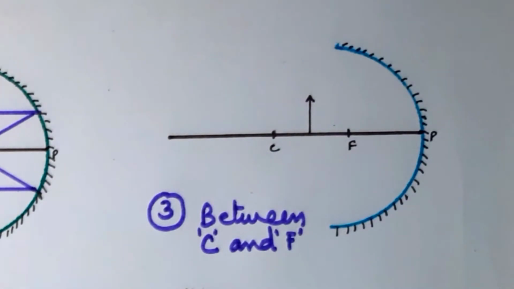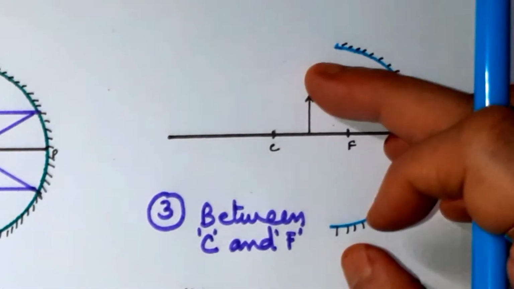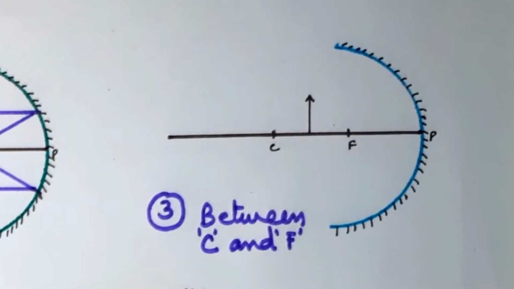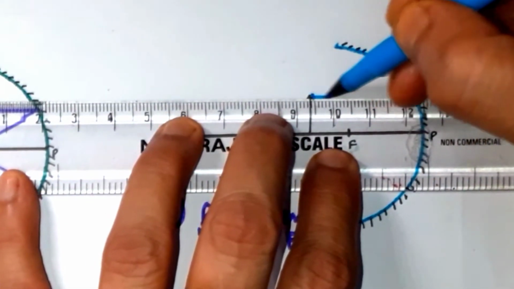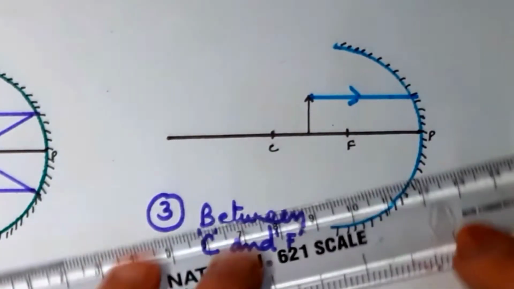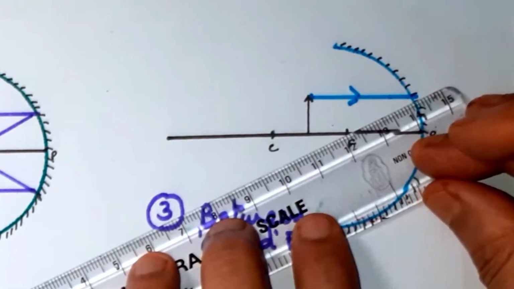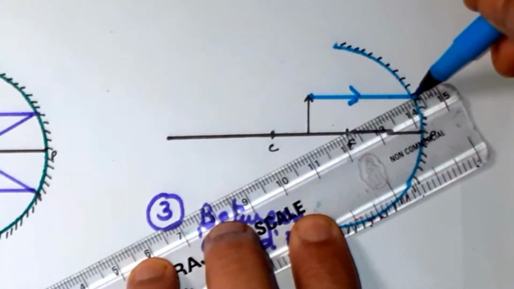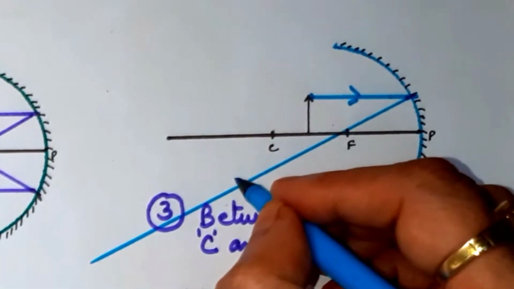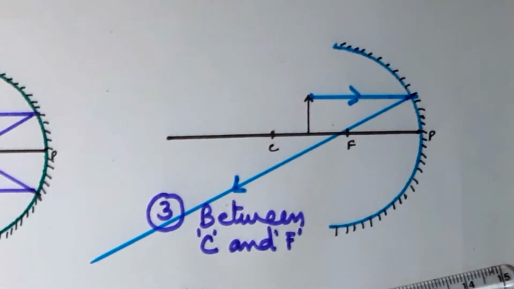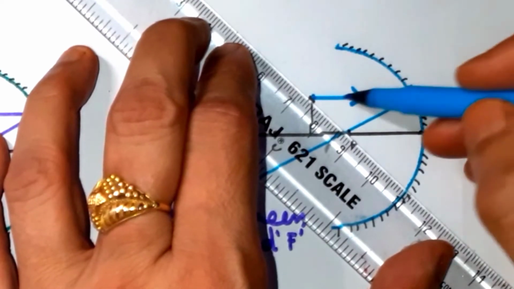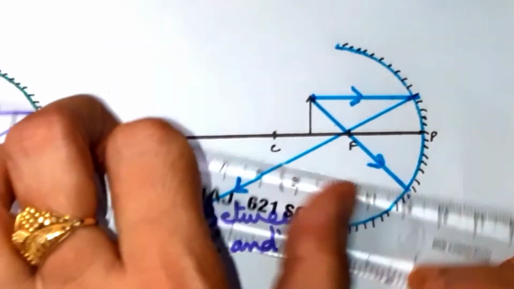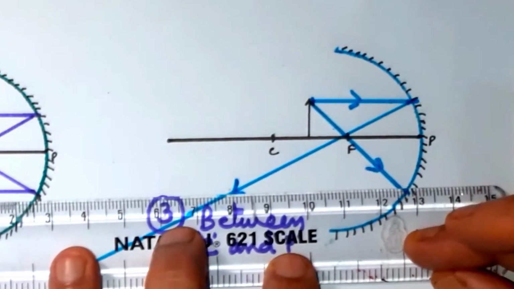Here, the object is this. When the ray is parallel to the principal axis, it will pass through the focus. This we know. And if you take the other law, that if it is passing through the focus, it will be parallel to the principal axis.